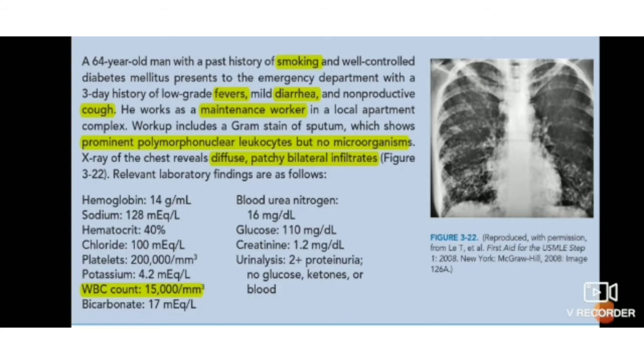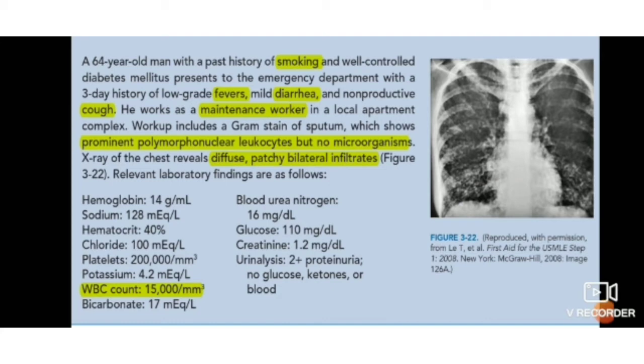Now, looking into the case, we have to concentrate on the history of smoking and his present history of fever, diarrhea and cough, and his occupation history as a maintenance worker. That indirectly means that he works with all kinds of maintenance works like carpentry, dust exposure, then air conditioning, those kinds of things. And his gram stain is showing prominent polymorphonuclear leukocytes but no microorganisms, and X-ray is showing pneumonia kind of picture, and laboratory finding also shows increased WBC count.